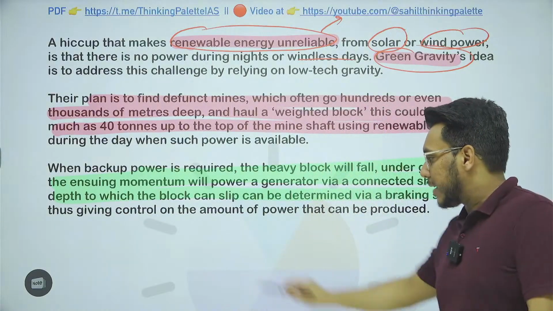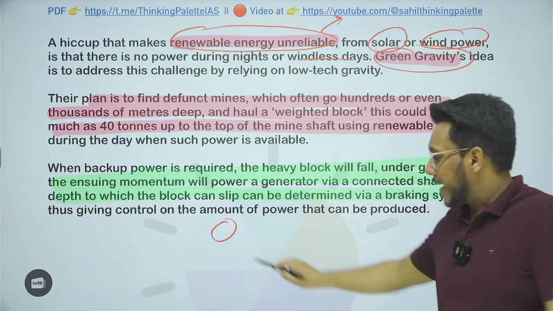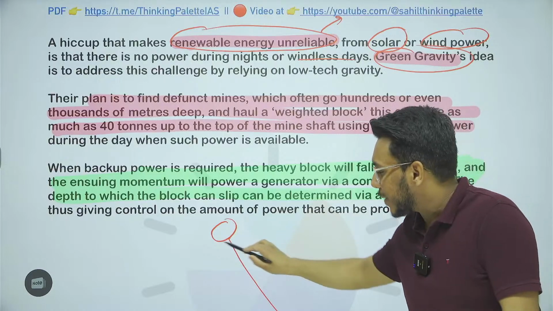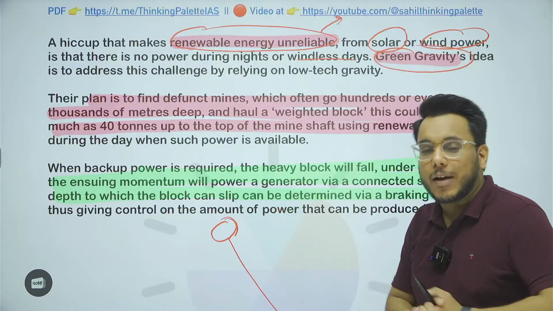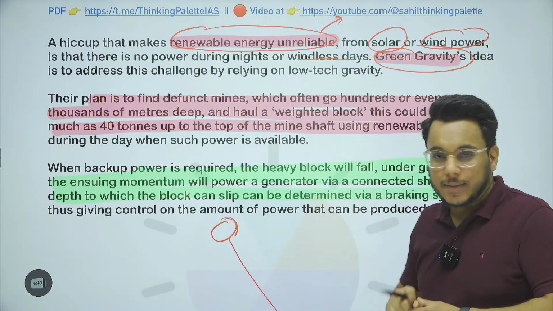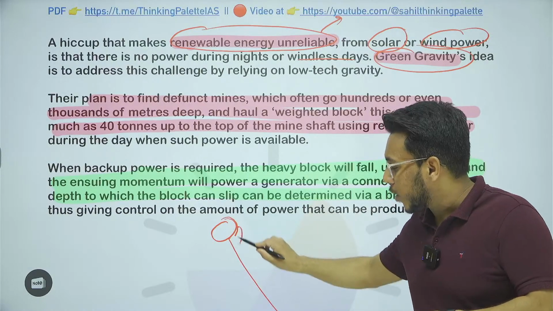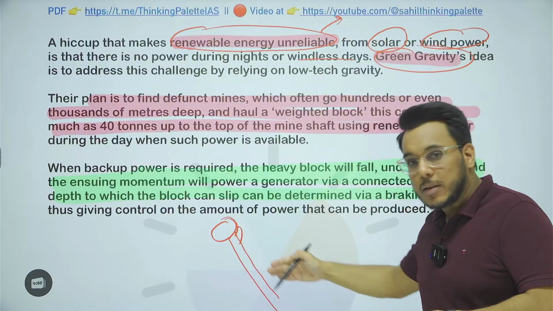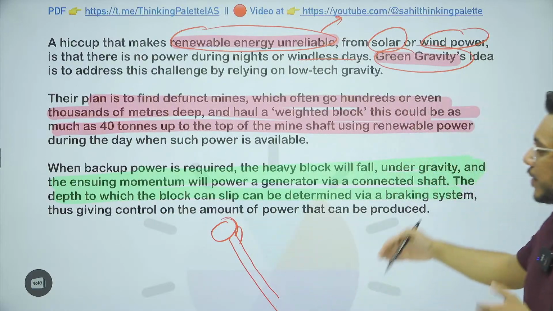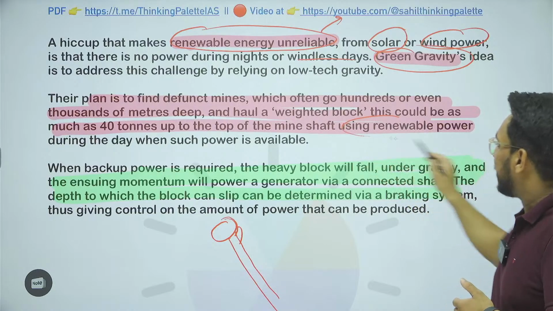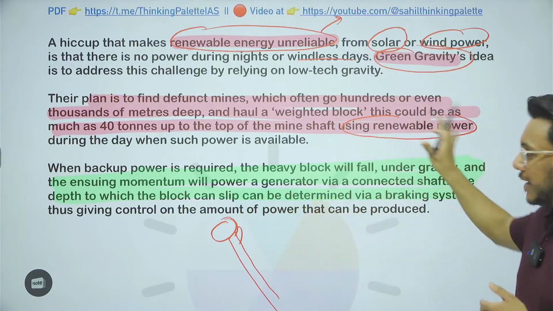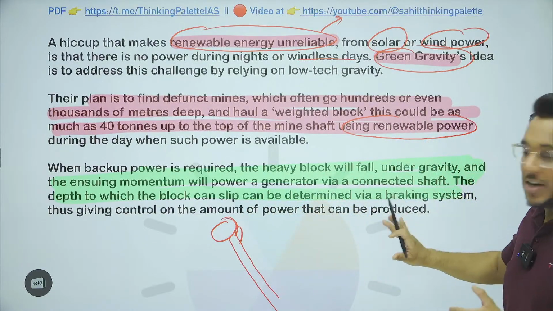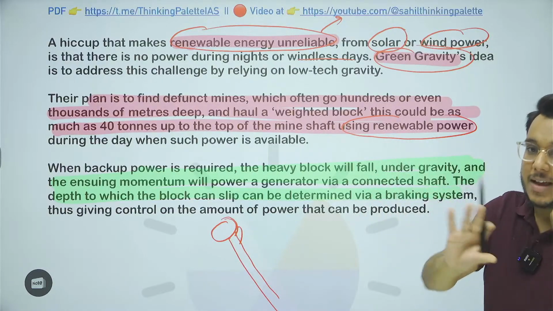We can have a rock or block kind of structure at a particular height, and this structure will be rolled down the slope by gravity. As it rolls, it will generate power, and that power can be harvested and used as electricity.